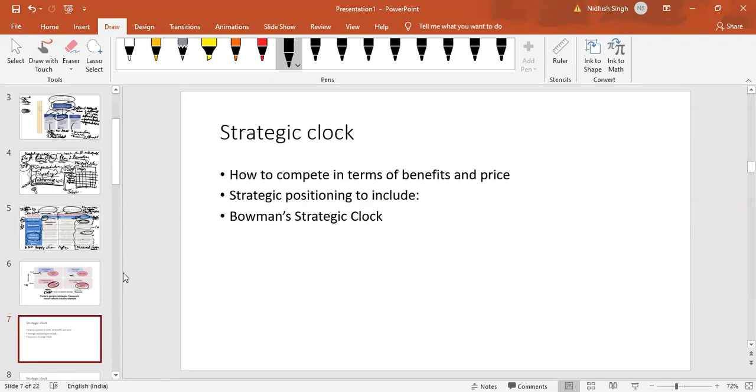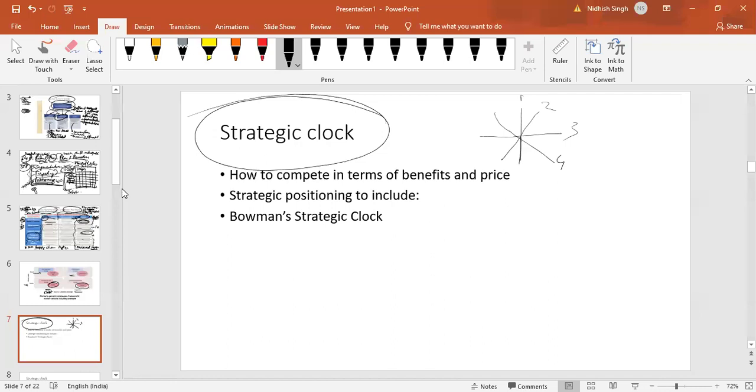Now we come to a new strategy called the strategic clock. Why is it called a clock? Because it uses the shape of the clock, which has 8 different points. 1, 2, 3, 4, 5, 6, 7, 8.